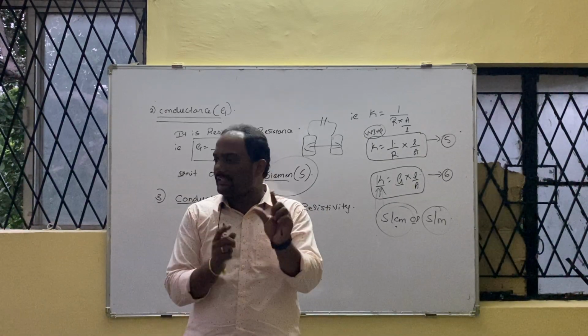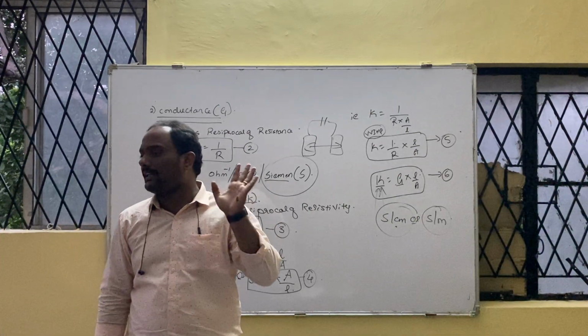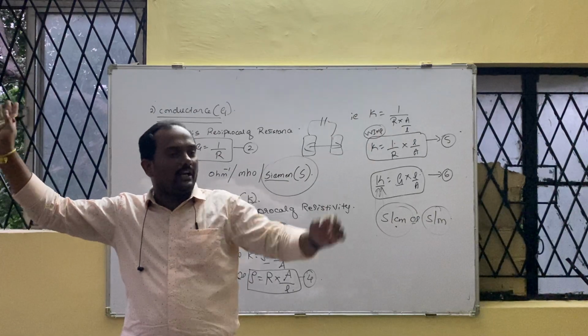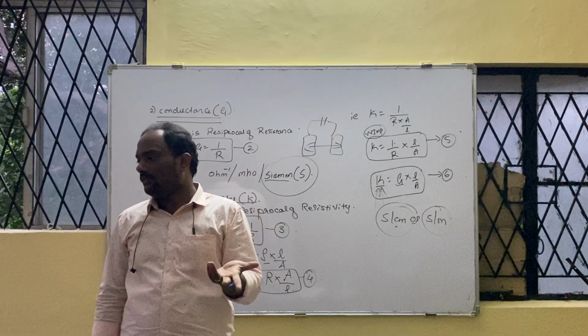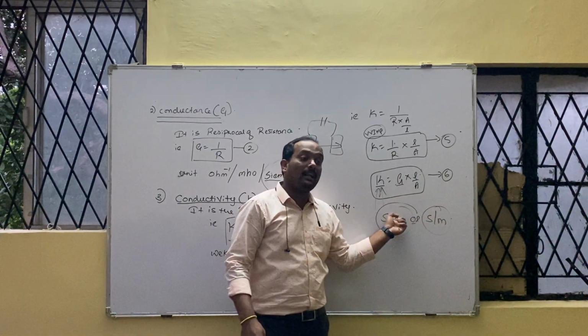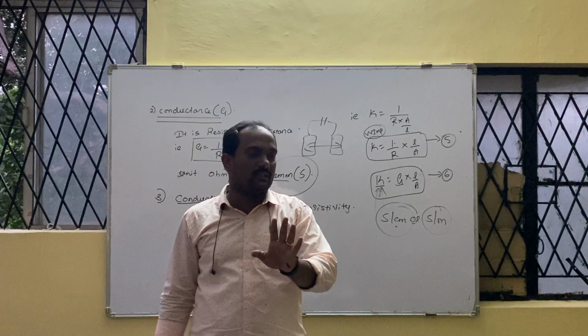What is the distance between them? Is it in centimeter or meter? In centimeter. That pencil shell will be almost 2 centimeter in length. Do you think a pencil shell will be like a big train, one end positive, another end negative? No, it is meaningless. That's why we never use Siemens per meter. We often use Siemens per centimeter. All of you understood? Any doubts here?